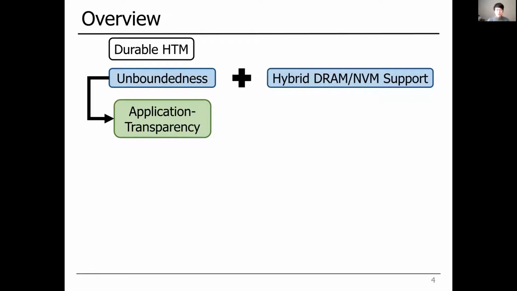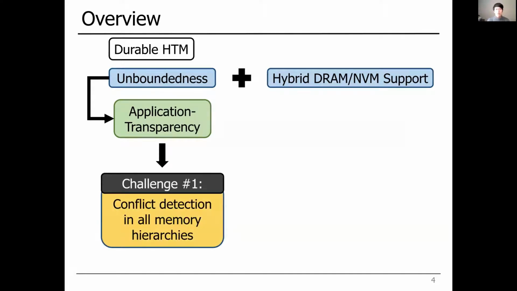To satisfy this requirement, UHDM must address the challenge of detecting conflicts in the whole memory hierarchy, including on-chip caches and off-chip DRAM and NVM. The second requirement is to allow transactions to manipulate both DRAM and NVM objects while providing atomicity and durability.